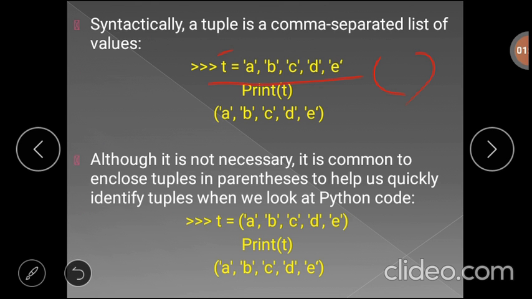If you try to print the value of tuple t, it will display the values inside parentheses. But usually we enclose tuples in parentheses. That helps us quickly identify tuples when we look at the Python code. If the items are present inside the parentheses, we can identify that it is a tuple.